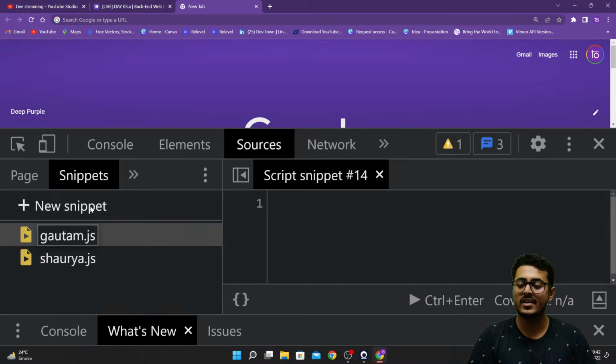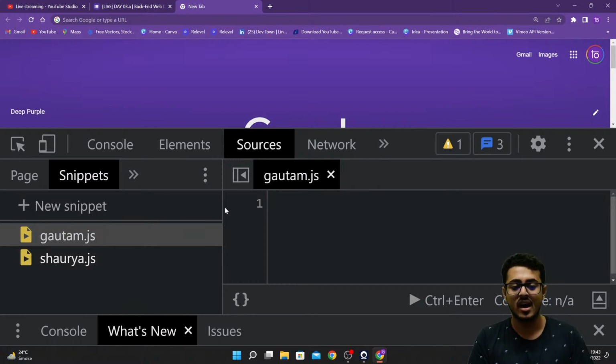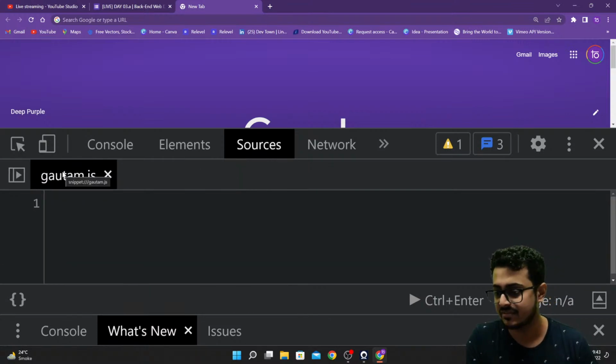Just like you have a .pdf, .ppt, JSON, doc, all these are a particular type of file. This particular file is a JavaScript file. As soon as I press enter, I've created a file that is called Gotham.js right over here.